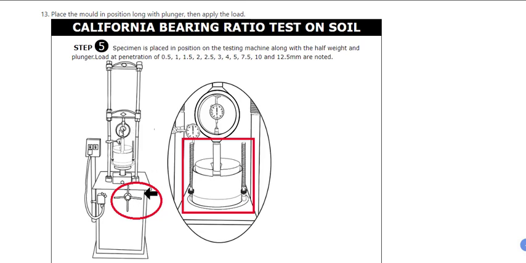You know how to fix this. This is the load ring, this is the penetration. This will give you the load, this will give you the penetration here, and you will record them. The specimen is placed in position on the testing machine with the half weight plunger. Load to penetrations of 0.51, 1.52, and so on till 12.5 mm. So these are the readings that you will note down: 0.5, 1, 1.5, 2, 2.5, 3, 4, 5, 7.5, 10 and 12.5, because from here the test starts to become very slow. That's why you are taking bigger numbers: 3, 4, 5, 7.5, 10 and 12.5.